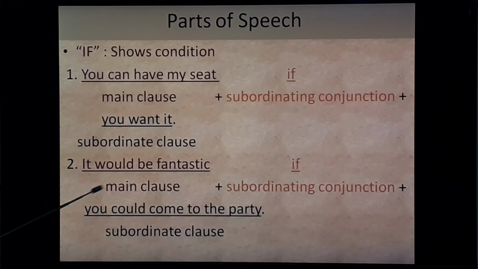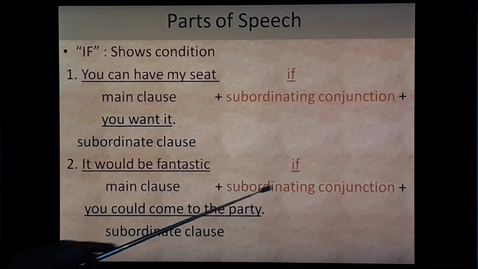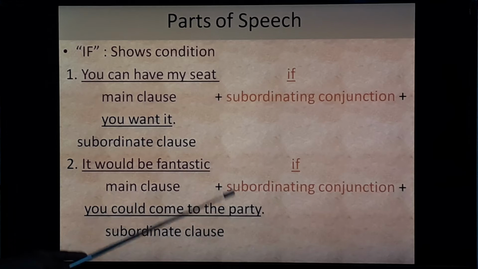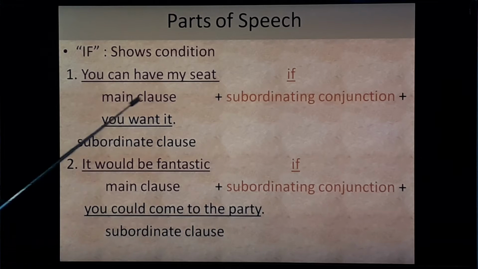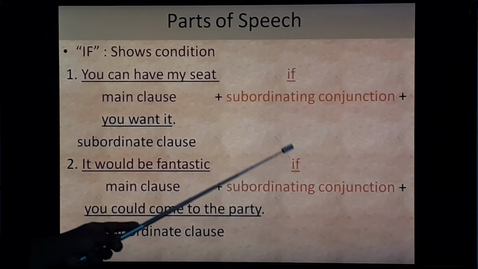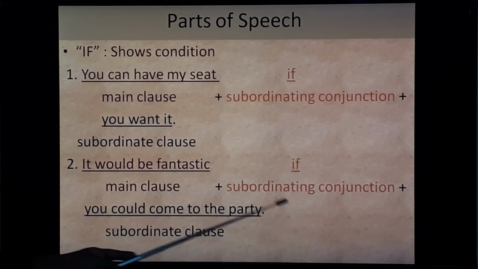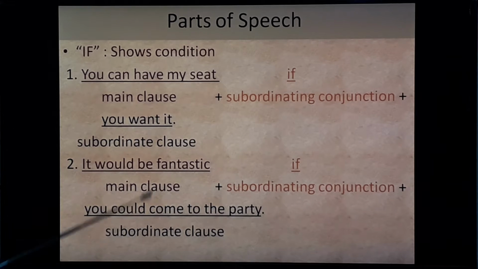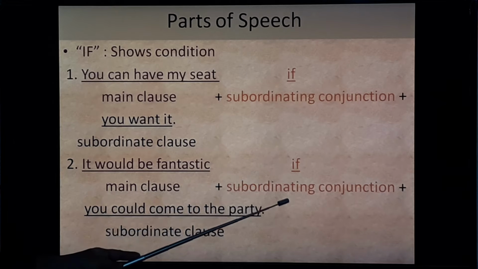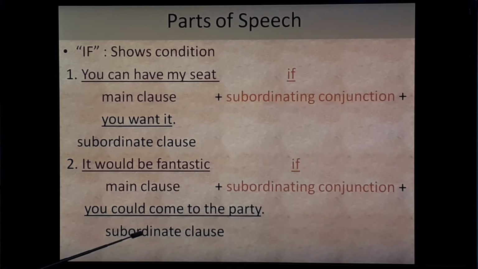Second, it would be fantastic if you could come to the party. Here it would be fantastic, that is main clause. If, that is subordinating conjunction here, and you could come to the party, that is subordinate clause. Immediately after subordinating conjunction, whatever comes, that is called subordinate clause.